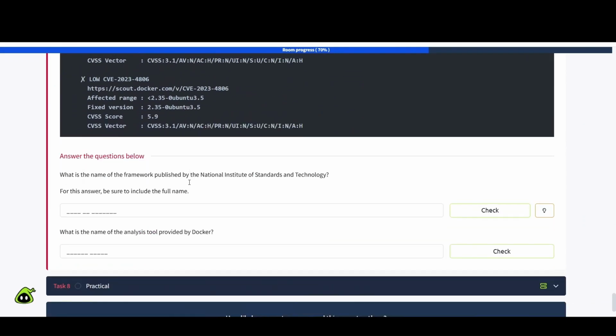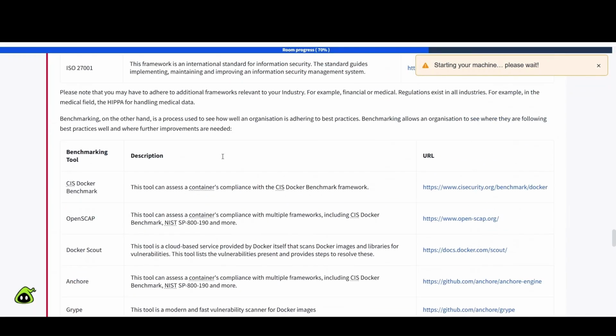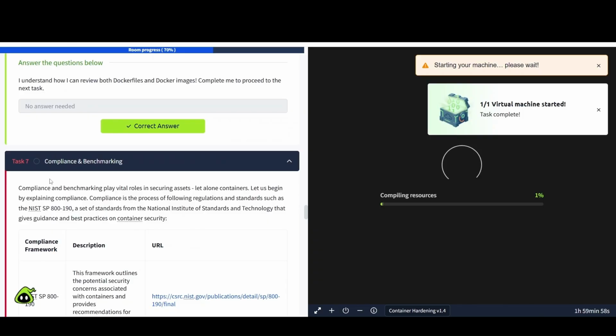First off, let's scroll down to the practical and just start this machine up here so we don't have to wait for anything. Okay. Task number 7.